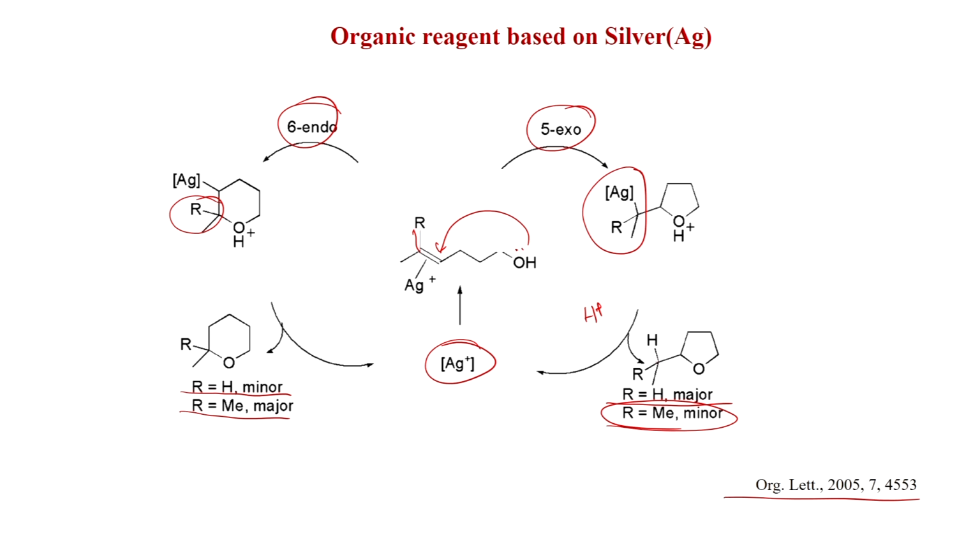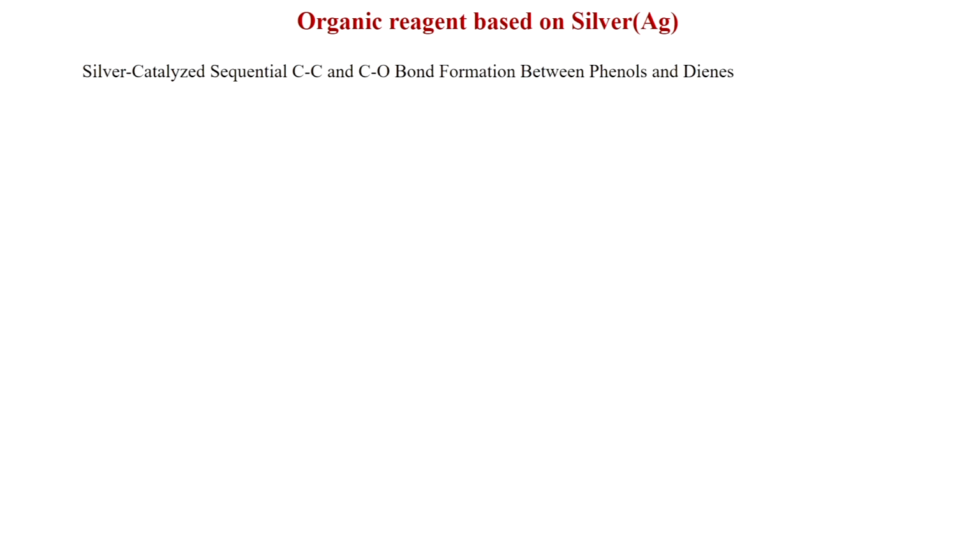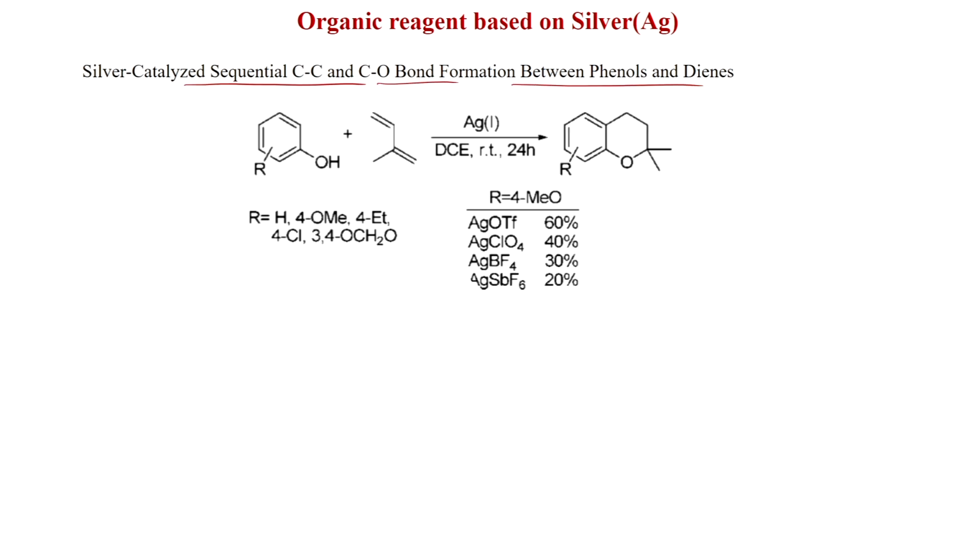When there is a disubstituted olefin, that is, the terminal carbon is disubstituted, then the 6-membered ring tetrahydropyran will form. On the other hand, if it is a monosubstituted olefin, then you get the tetrahydrofuran. So, silver-catalyzed sequential C-C and C-O bond formation between phenols and dienes also is possible here. This is phenol, this is diene.